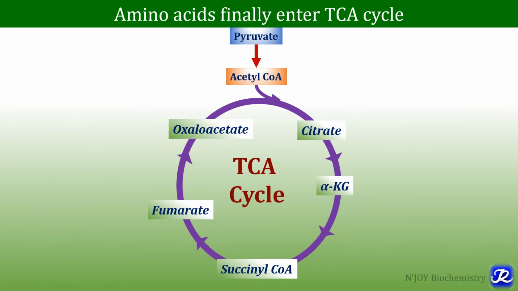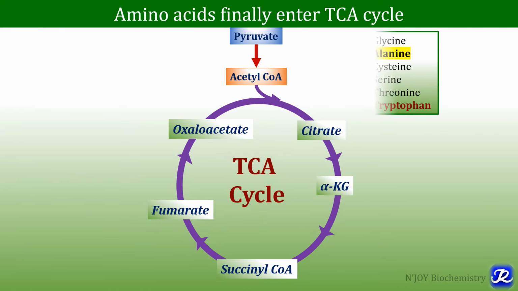In the amino acid catabolism, they also finally enter TCA cycle, and amino acids are converted into various intermediates of TCA cycle. For example, glycine, alanine, cysteine, serine, threonine, tryptophan. From this amino acid, pyruvate is formed, and then pyruvate is further converted to acetyl-CoA, which is oxidized through TCA cycle.